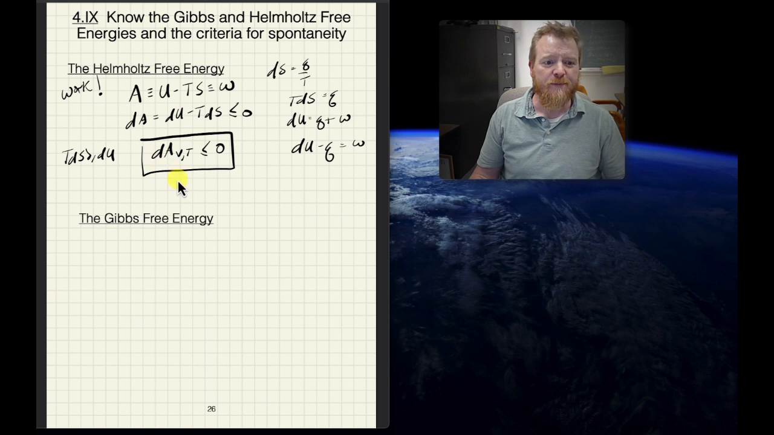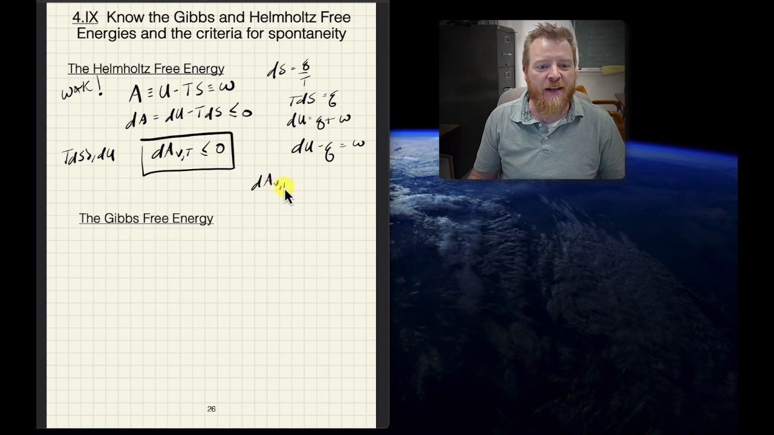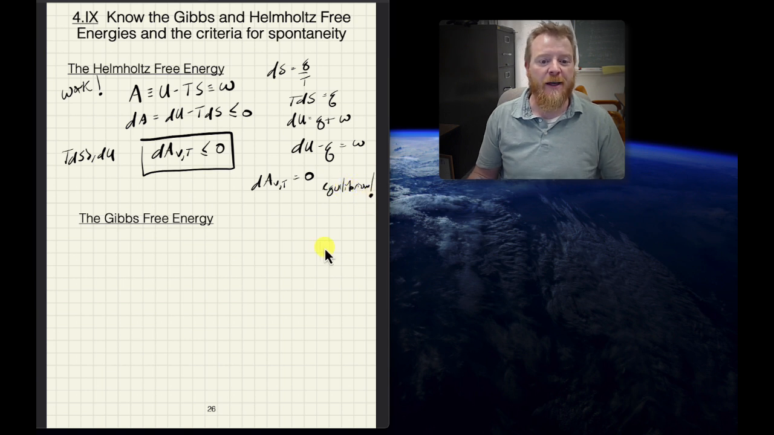Okay? Well, what about equilibrium? Well, as it turns out, if dA at constant V and constant T equals 0, then we are at equilibrium. Okay? And I'll give that a little clouded box right there.